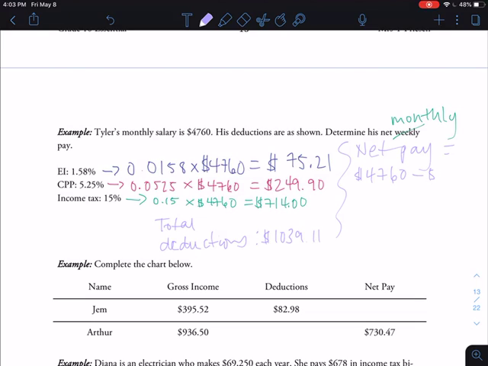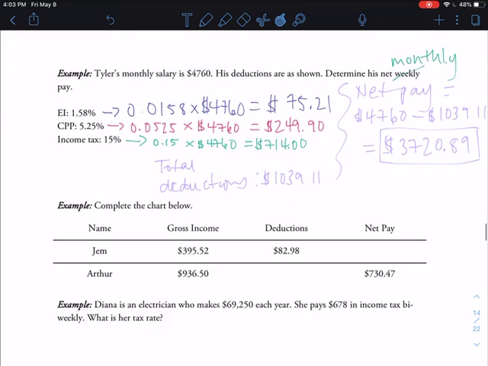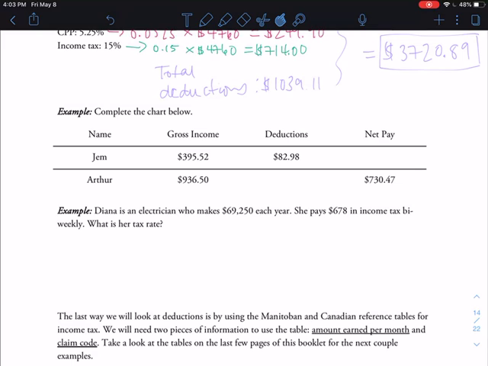Okay, so then over here, I am just going to subtract that exact amount from the gross pay, that 4,760, to get his net pay. And that number, once I plug it into my calculator, is $3,720.89. Okay, there we go. All right, next example here is complete the chart below.